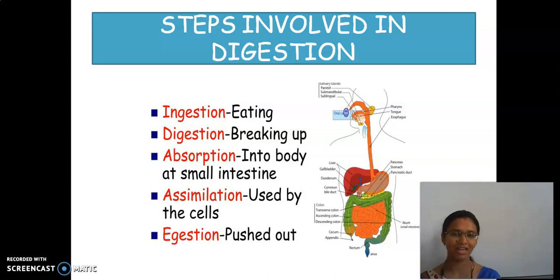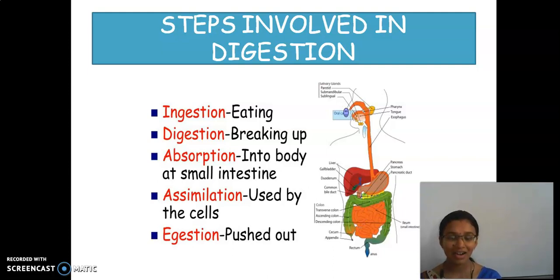Next, what are all the steps involved in digestion? We are eating, we are getting energy, everything is okay. How does it take place? What are all the steps involved in it? Before that, the process of taking food by an animal is called holozoic nutrition. What is meant by holozoic? Holozoic is nothing but the mode of taking food in animals. The food taking process in animals is called holozoic.